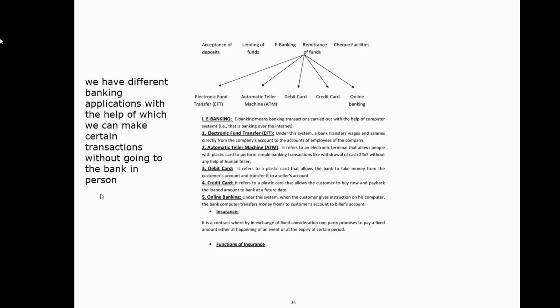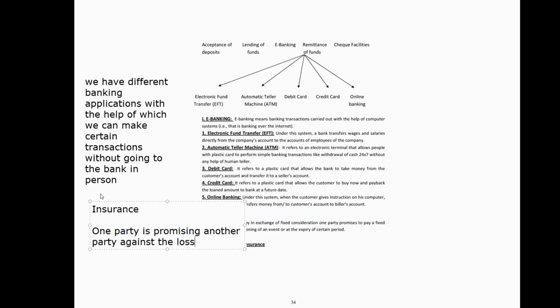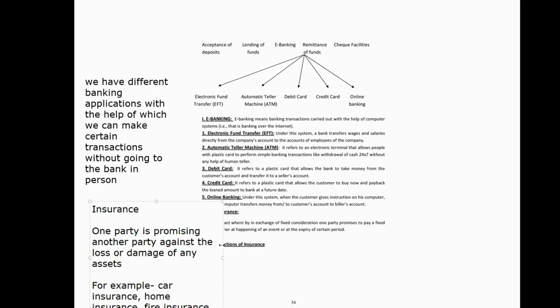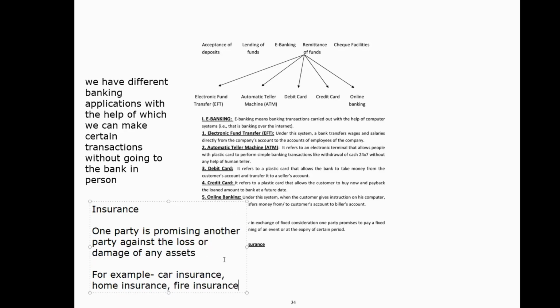Okay. Now one of the important parts which we are coming to is insurance. Insurance is what? One party is promising another party protection against the loss or damage of any assets. For example, car insurance, home insurance, fire insurance. If I buy a car or any asset, I will get into a contract with an insurance company. The insurance company is promising us that they will pay for any loss we encounter after buying these assets.